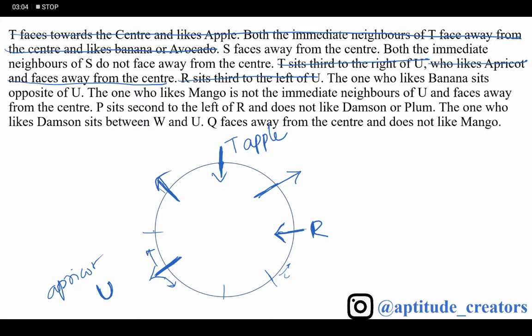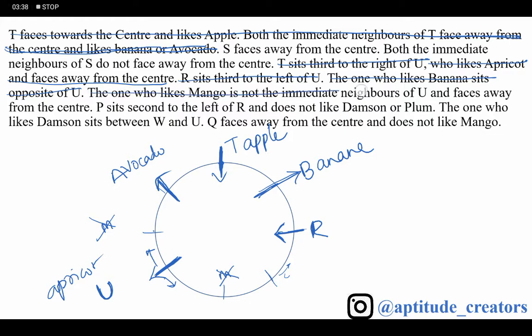The one who likes banana sits opposite of U. This is nothing but banana, and this is nothing but apricot. Avocado. Both the immediate neighbors of T face away from the center and like banana or avocado. Banana is fixed because opposite of U is banana, and this is avocado. The one who likes mango is not an immediate neighbor of U.